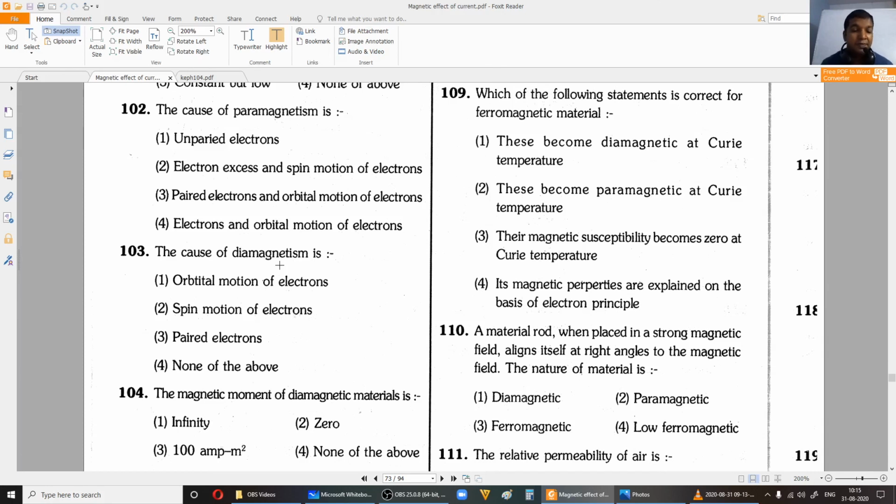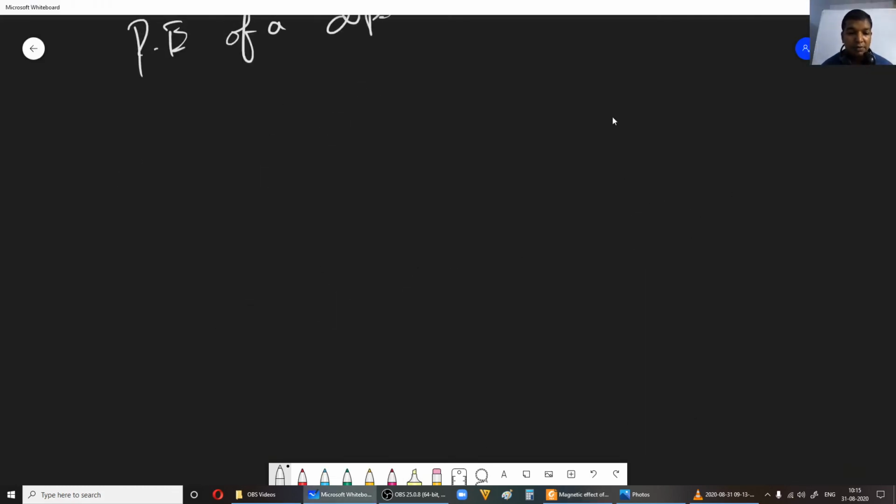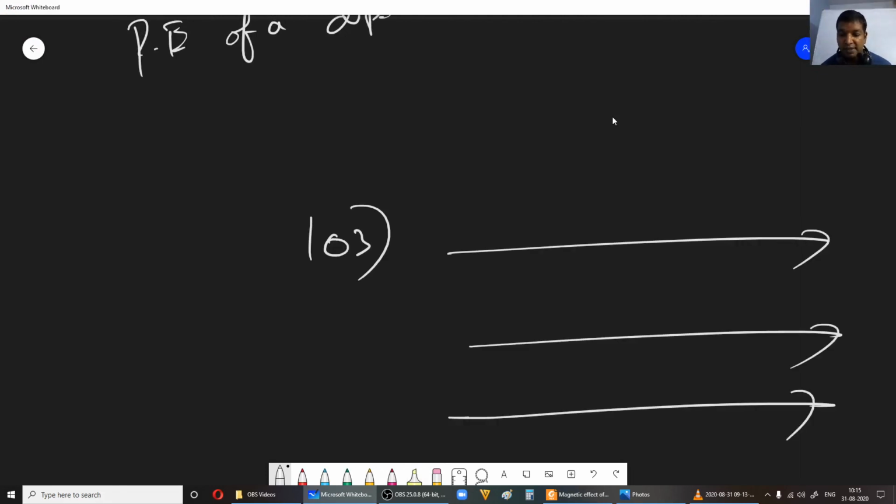Now when you keep this diamagnetic material in the external magnetic field, you will notice the orbital magnetic moment of the electrons. So let me write 103. You know this. This will be the external magnetic field.